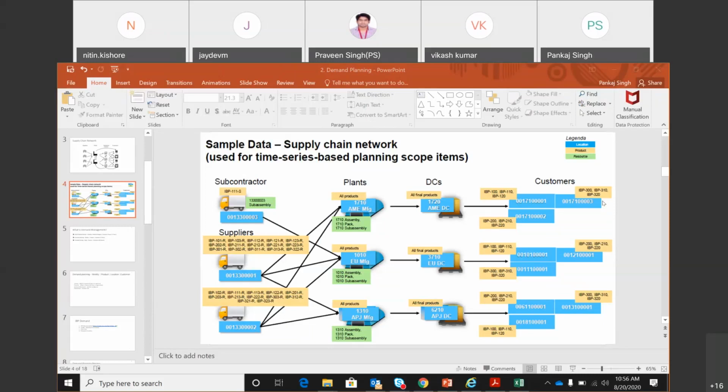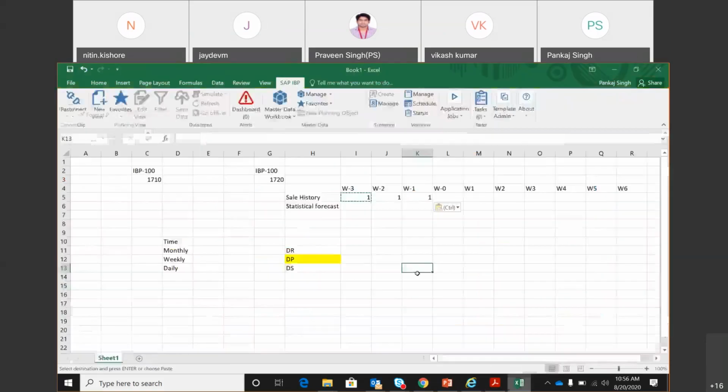But if we had done consumption-based planning, then we would have got the consumption at the plant by looking at what we transferred, and that consumption would have given you the reorder point at the plant, and then that reorder point would have given you the planned order. Right. So there is no forecasting. Correct. So there will be no forecast at the plant. Absolutely correct. Okay. So very nice. That's a very important concept that we understood.